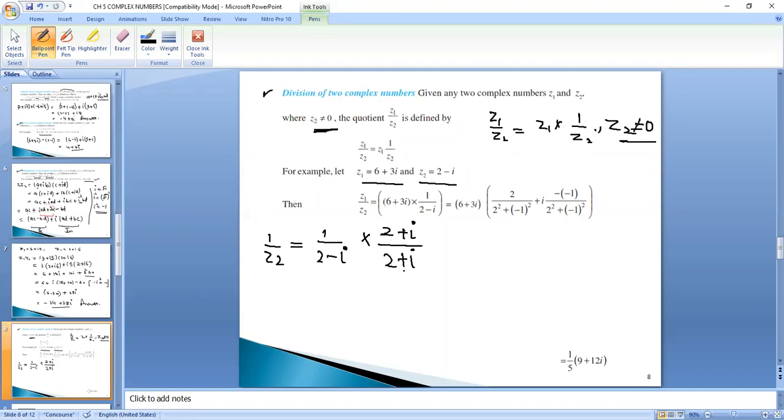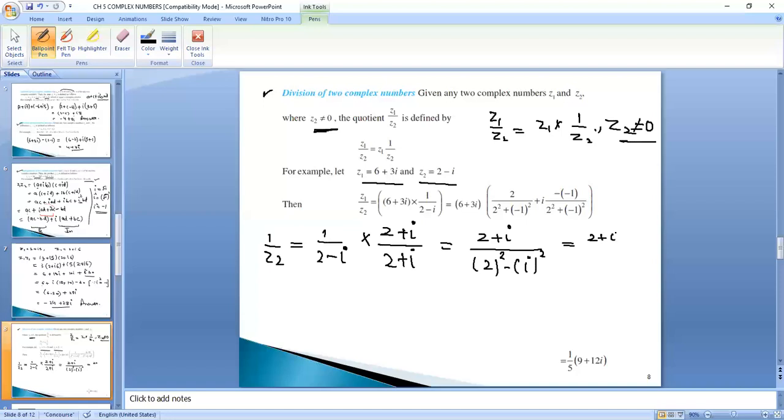If we are multiplying, we will have to divide it also, because otherwise the statement will not be mathematically correct. Now, in the numerator it will be 2 plus iota, and in the denominator it is a formula: A minus B into A plus B is A square minus B square. So I have applied the formula. A is 2, square, minus B is iota, square.